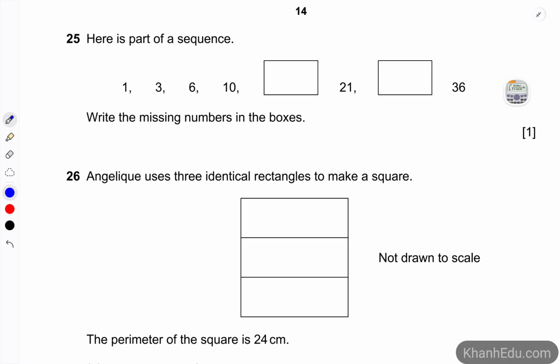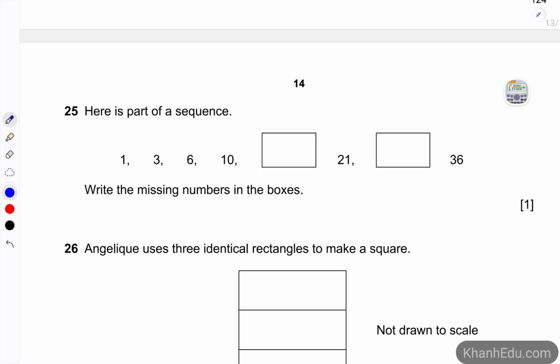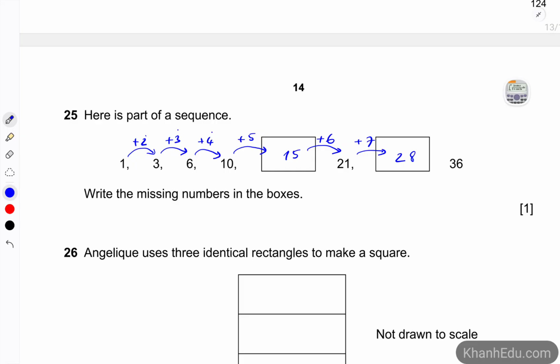Here is a part of a sequence. Write the missing numbers in the boxes. So let's see the pattern here. From 1 to 3 we add 2, then add 3, add 4. So 2, 3, 4, and the next number is going to be 5. Add 5 is going to be 15, and this one is add 6. Add 7 is 28.